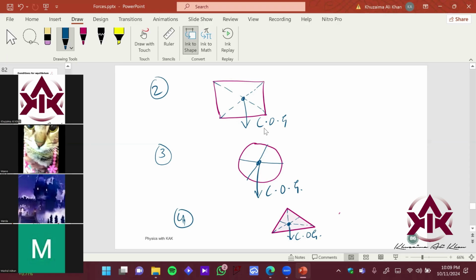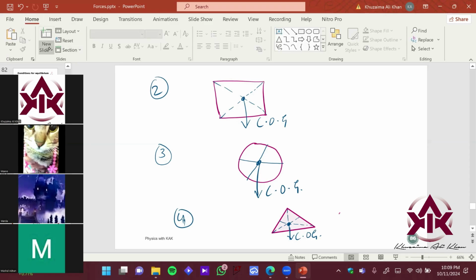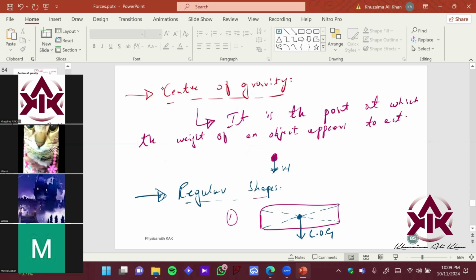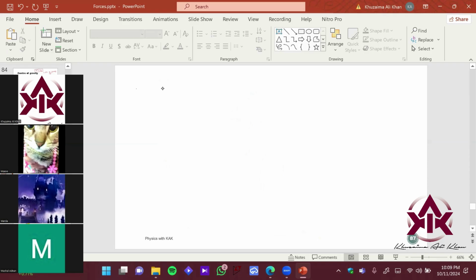Okay. Good. So now if I talk about irregular objects, what have I drawn over here? Irregular objects. Have you done this experiment? Do you recall this experiment of the lamina?